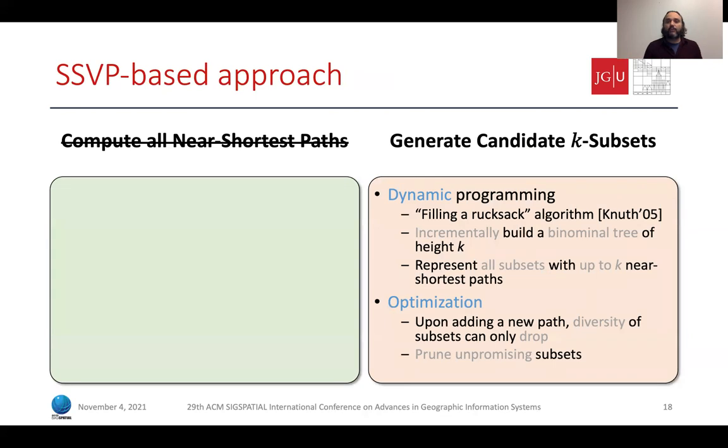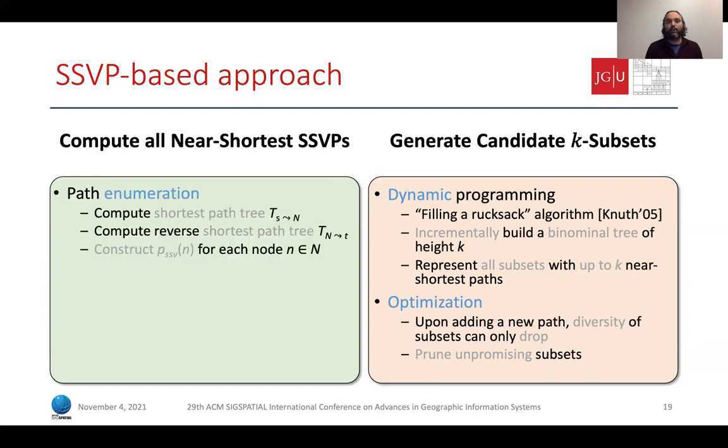Now let's see how we can use SSVPs to enhance the computation of the query at hand. We can modify the first phase of the exact approach, and instead of computing all near shortest paths, we compute all near shortest SSVPs. This is what we call the SSVP-based approach. We can compute all these SSVPs by pre-computing the shortest path tree from S to every node in the graph, and the reverse shortest path tree from every node in the graph to the target. The second phase of the algorithm remains unchanged.